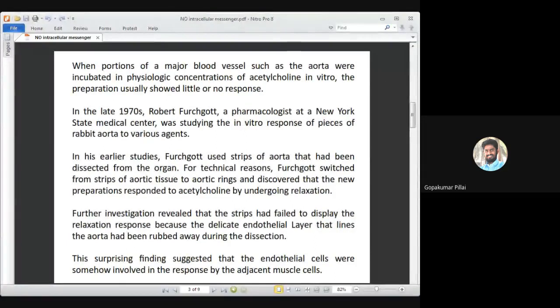So he just dissected that organ, and from that a small tissue strip was taken off, and that was incubated in acetylcholine, and he checked how the response was happening. But again, he was not getting a good kind of response.